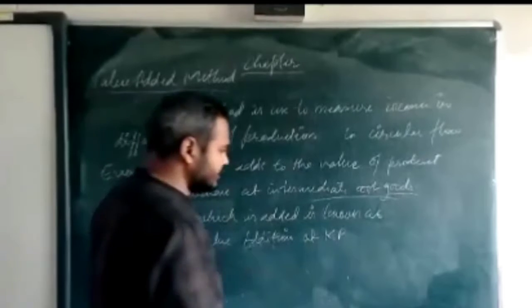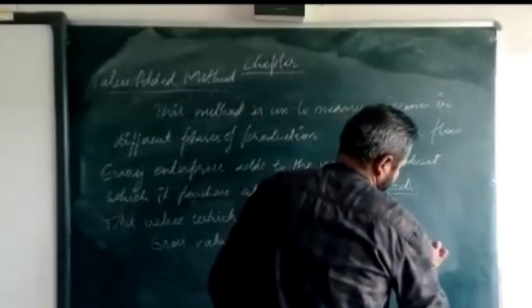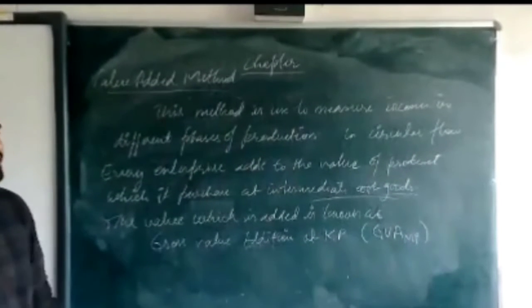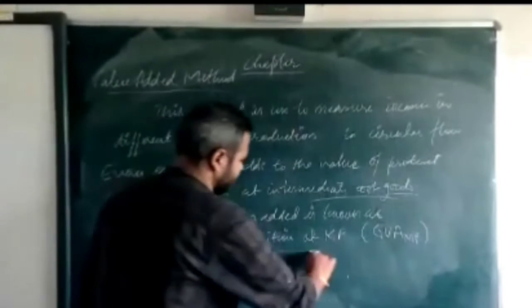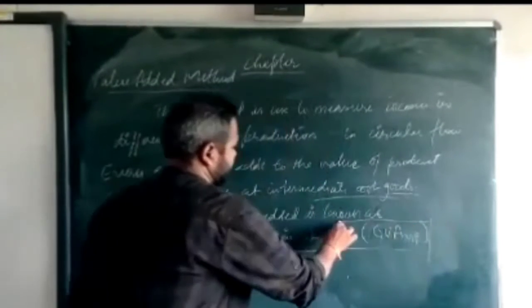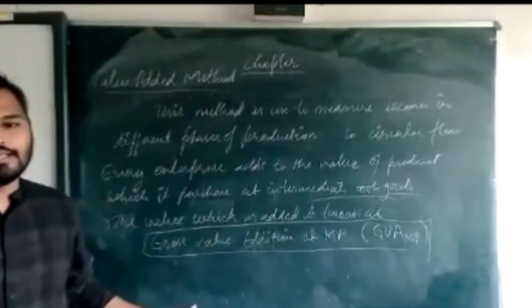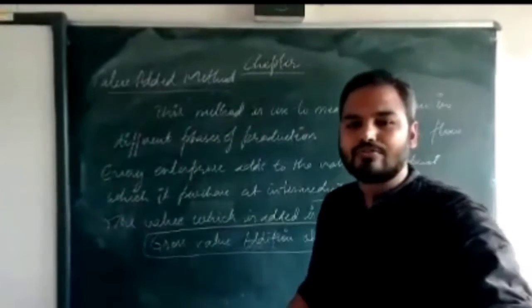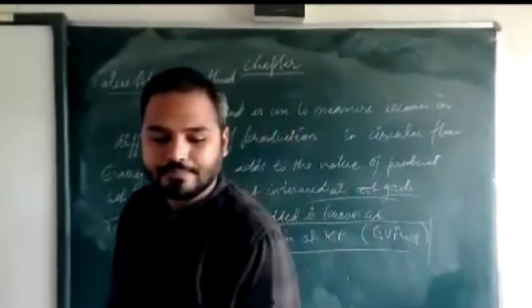So you can also say this as GVA-MP, that is gross value addition at market price. So either you say that, and that gross value addition is also known as GDP-MP.